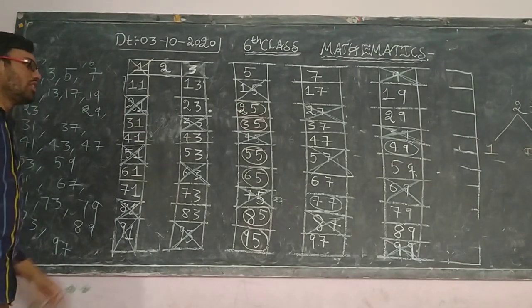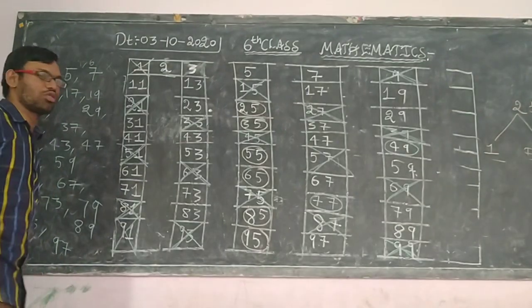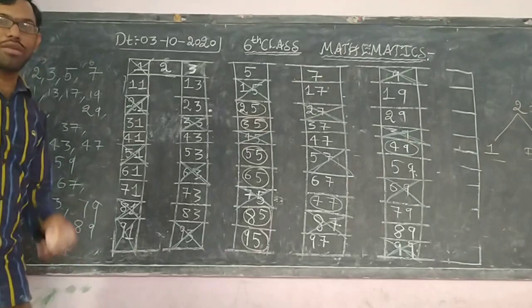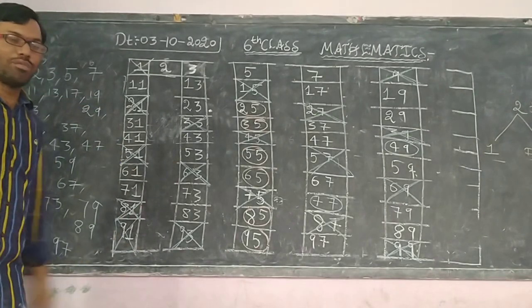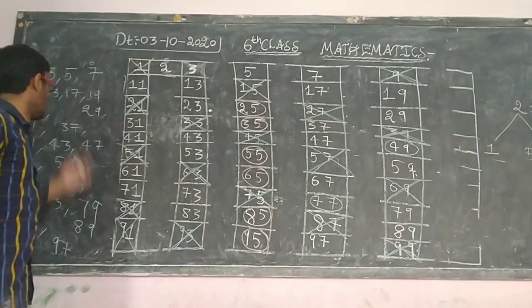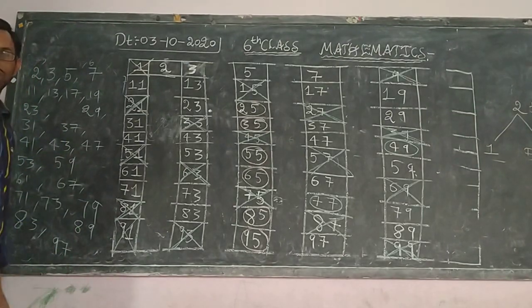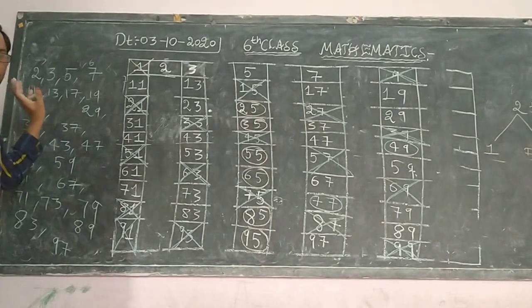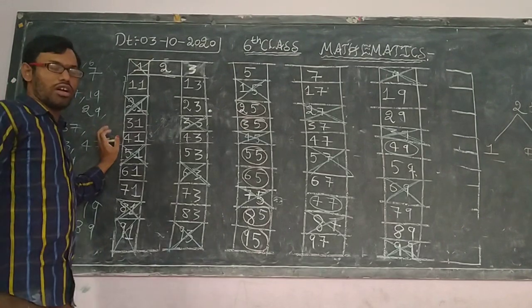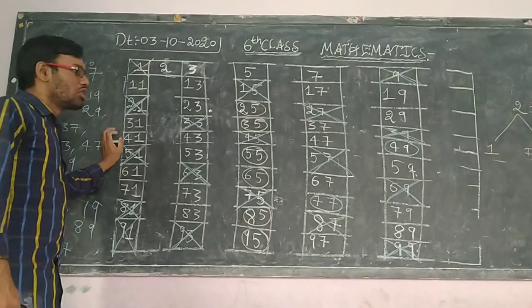Okay. From the exam point of view, you will be asked one question: how many prime numbers are there below 100? So directly you are supposed to say there are total 25 prime numbers below 100. Like that you are supposed to write. So this is one of the exam point of view questions.